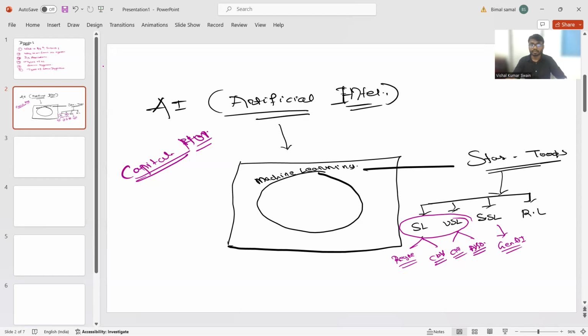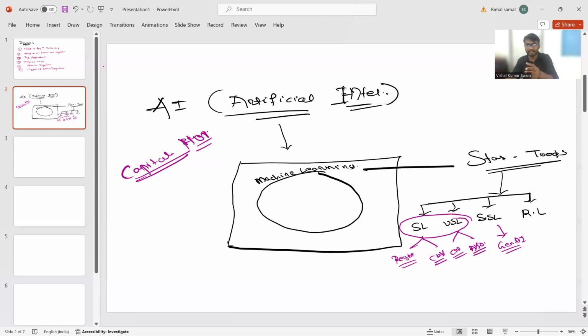But now the question arises: is there any disadvantage or limitation of machine learning? Yes, there are some limitations. Whenever you deal with data, it may be binary data.